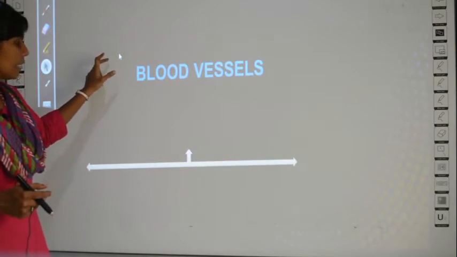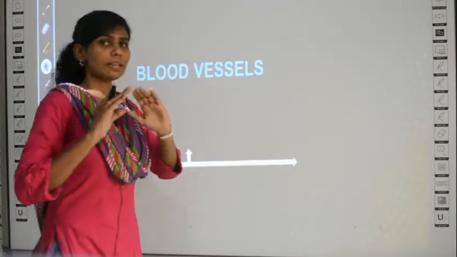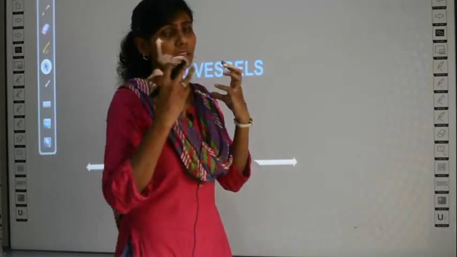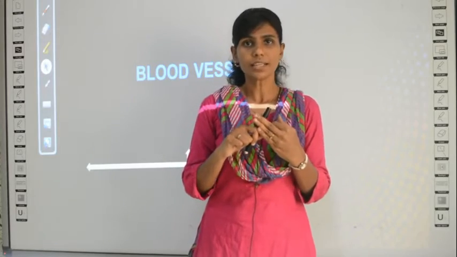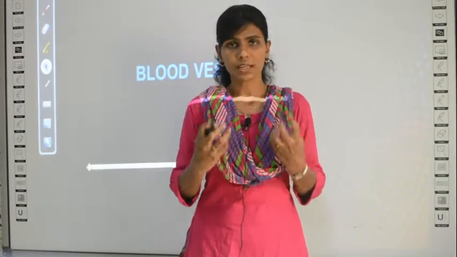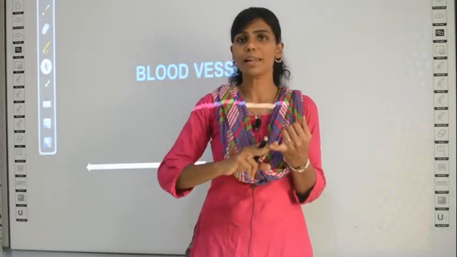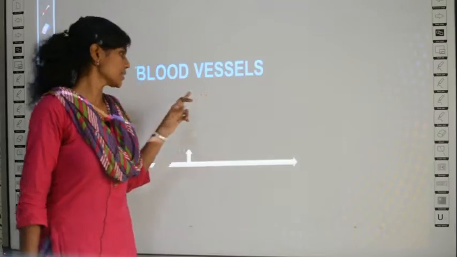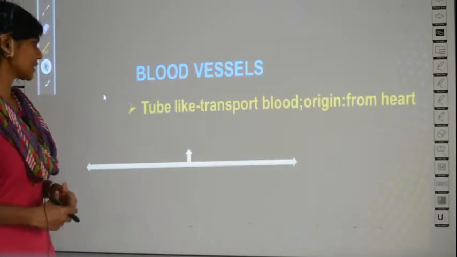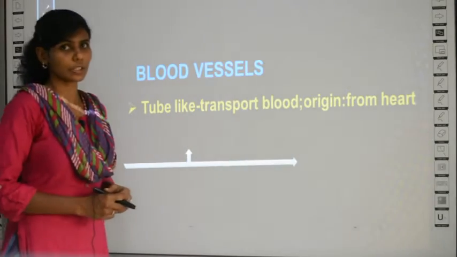Okay. Now, in the cardiovascular system, there are three elements or units: blood, blood vessels and the heart, right? So, the topic for today is the cardiovascular system. We have studied about blood. The second one is blood vessels. So, about blood vessels we will study now. What are blood vessels? I told you.